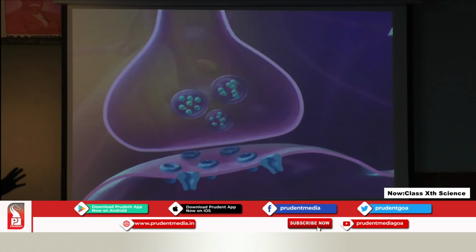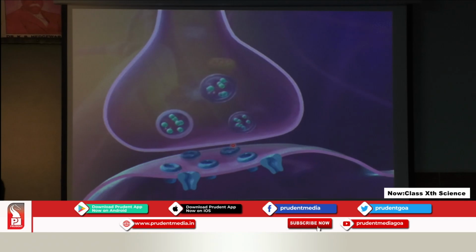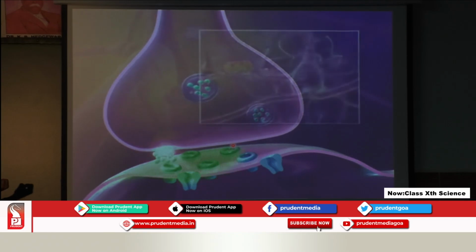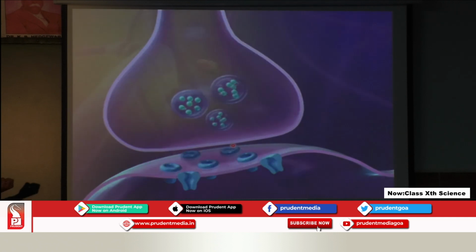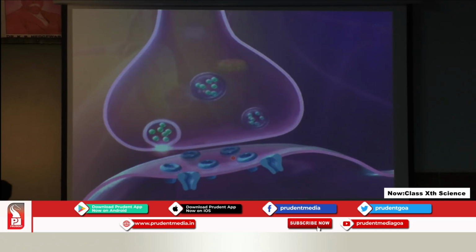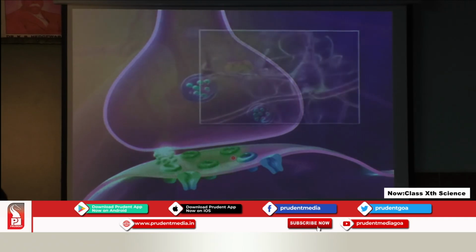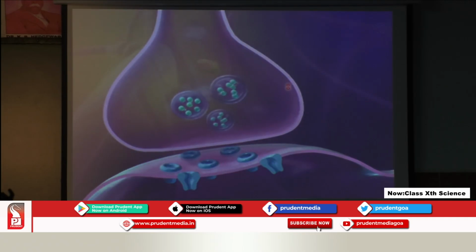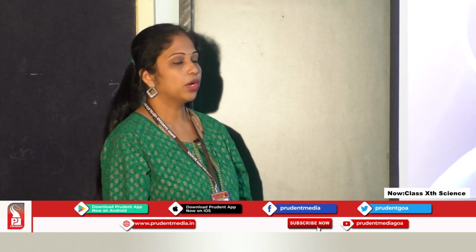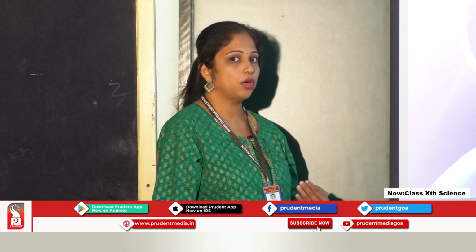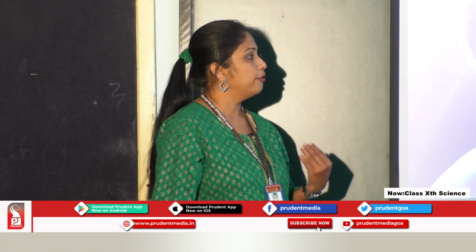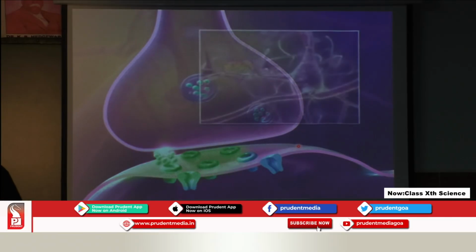Here is an animated picture where you can see how the release of the neurotransmitter takes place at the synaptic cleft. You can see this chemical being released, which is received by the receptors found on the dendrites, and which will create a similar kind of nerve impulse in the second nerve cell. You can see the impulse being carried through the second nerve cell. I hope this is clear to you, students, how the information is transmitted from one nerve cell to the other.